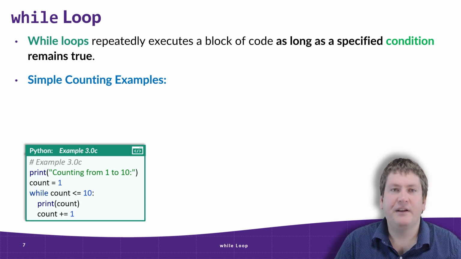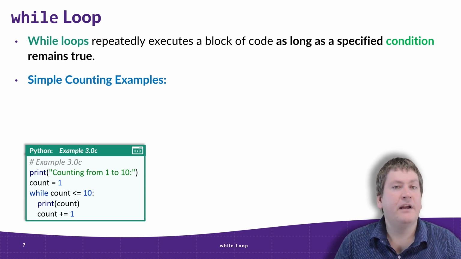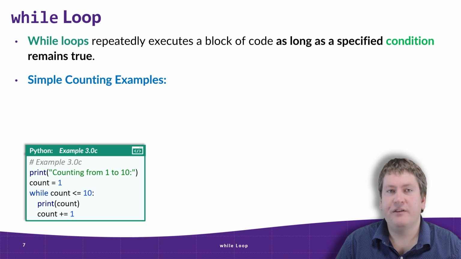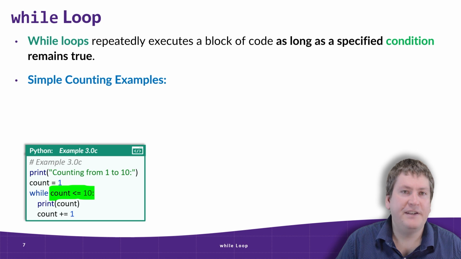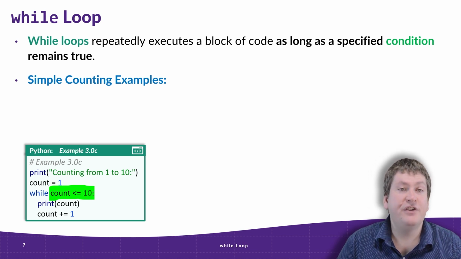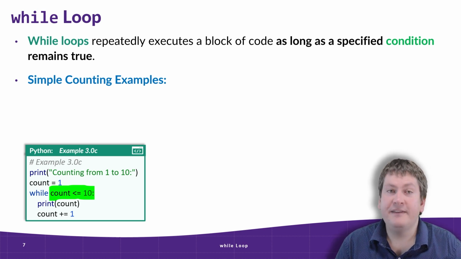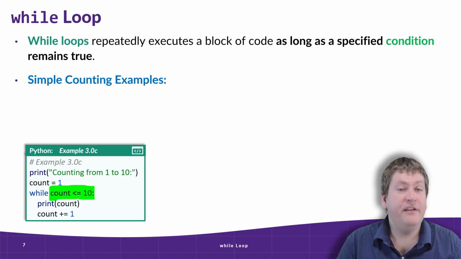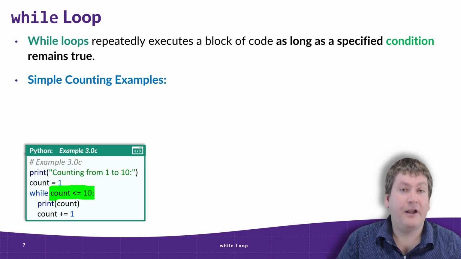So let's now take a look at an example. We have a very simple example here, and it is counting from 1 to 10. Pretty straightforward. And the first thing we'll see here, other than printing out counting from 1 to 10 and setting a variable equal to count equals 1, is the condition of the while loop. So we can see the condition here is count less than or equal to 10. So this means this loop's going to keep running so long as count is less than or equal to 10. Once it becomes larger than 10, like 11, it will stop running.